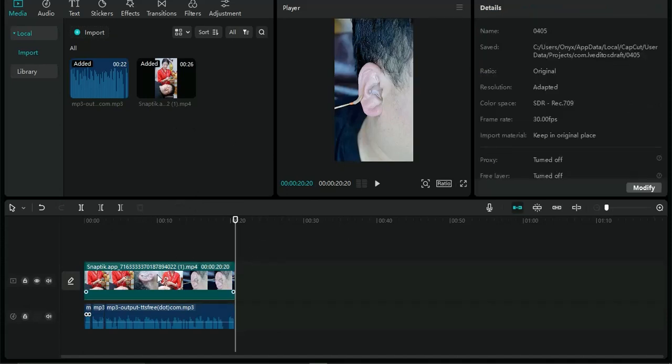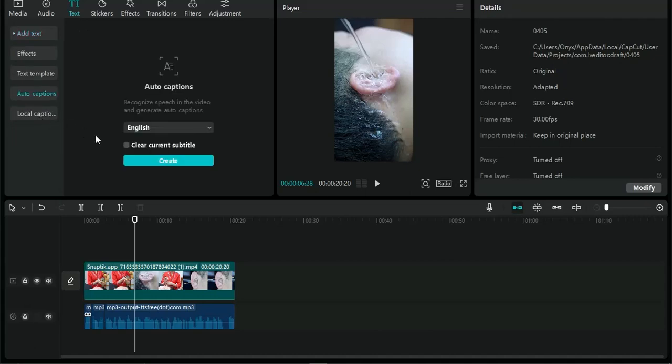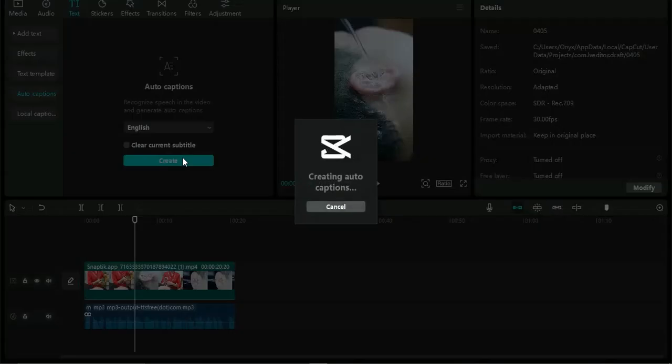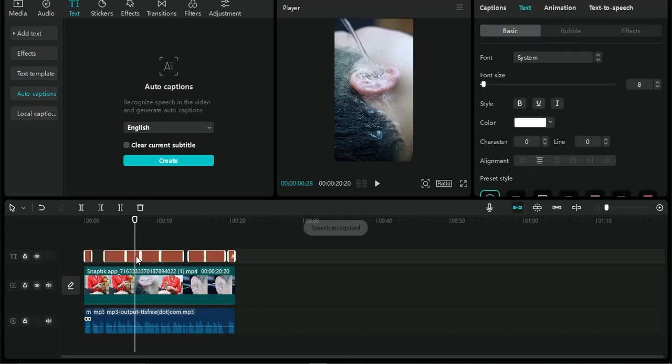Once that has been removed, I'm just going to go on to selecting this text effect, or the text option. If you select that, select the auto caption to go into adding captions. You want to select your language, click on create, and your video will be analyzed, and in a matter of some seconds or a minute, your captions will be added to the video. So as you can see right here, the captions have been added to the video. I can just go into increasing the font size of that right here.